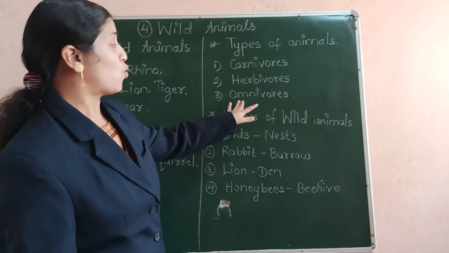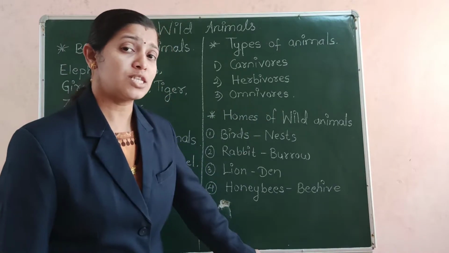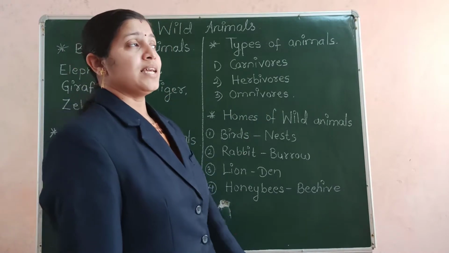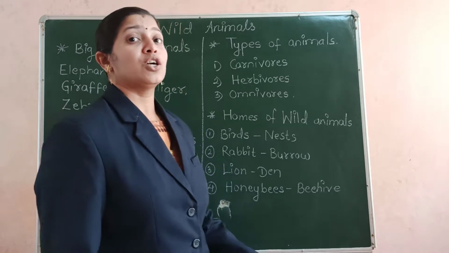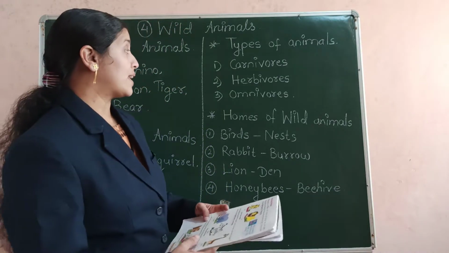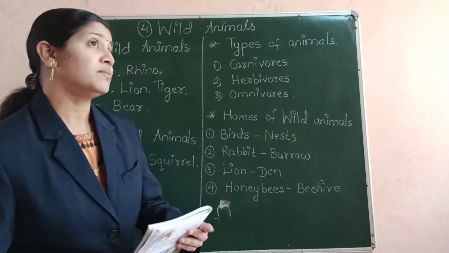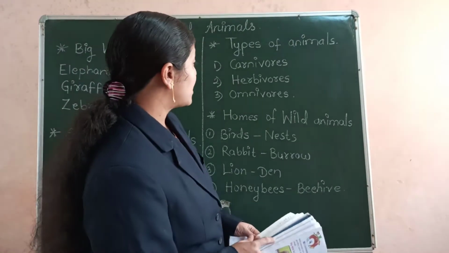The next is omnivores. Now what is this omnivores? See, there are some animals like bear. Also there are some animals like, you can say, what are the other animals?